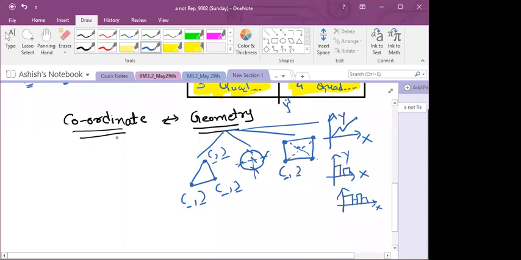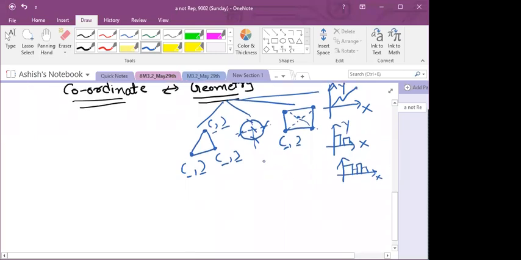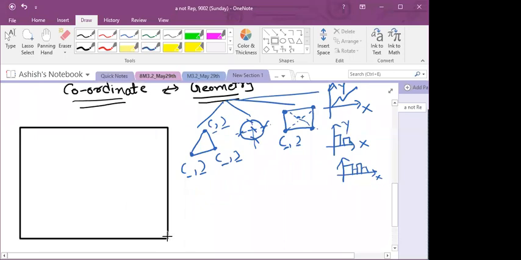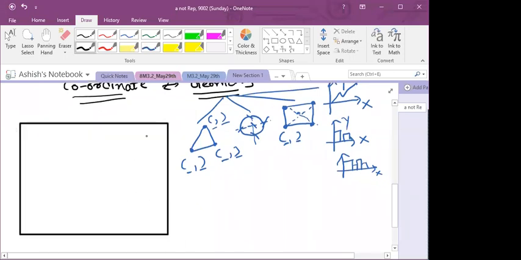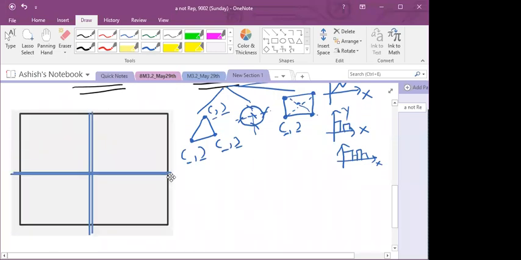Okay, and how are we providing that? So definitely we are going to plot all these things in one plane. So we are dividing one plane into 4 quadrants. See here carefully. If this is one plane, first let me show you this plane, right? So suppose this is one plane. For coordinate geometry, what are we doing? We are dividing this plane into 4 quadrants. So these are our 4 quadrants now.